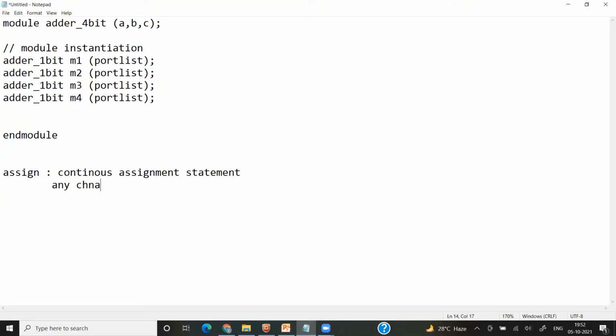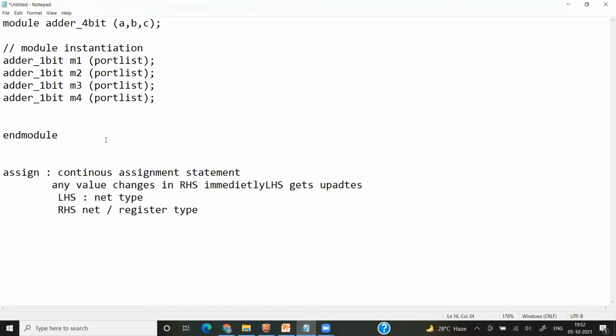Any value change in the RHS immediately updates the LHS. Here the LHS should be of net data type, and the RHS can be of net or register data type according to your requirement. This kind of modeling is used for combinational circuits, and it is known as data flow modeling.